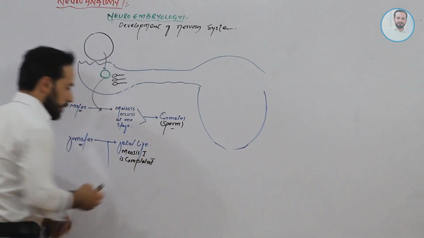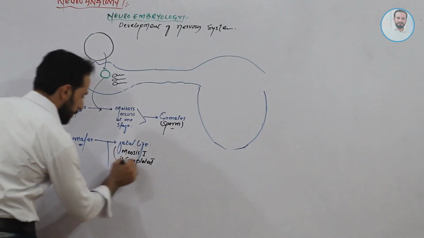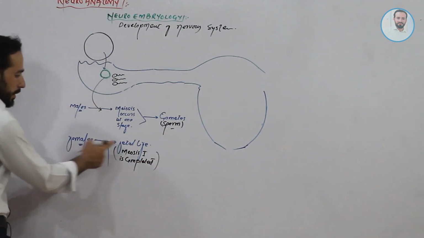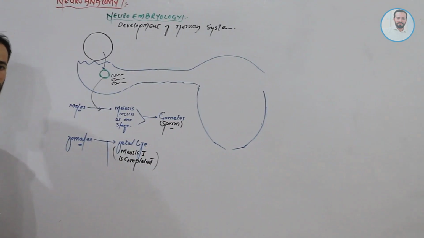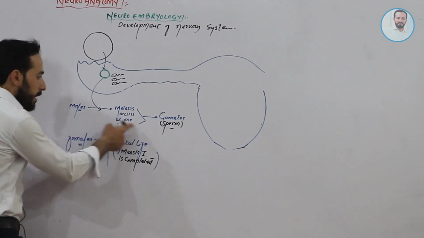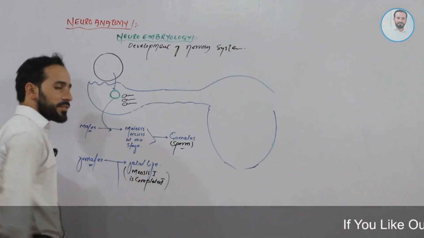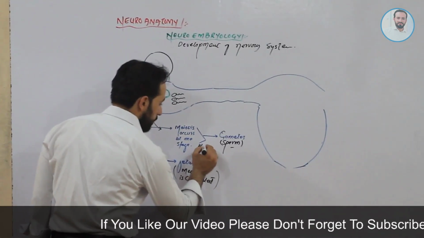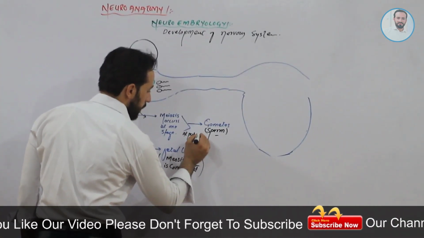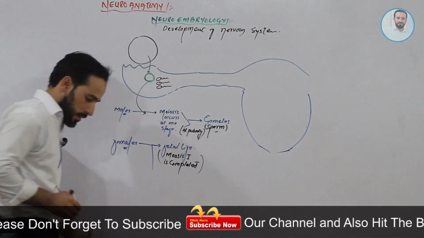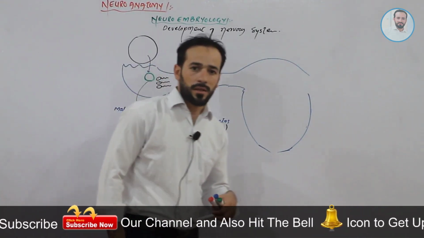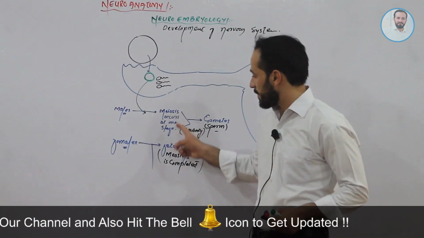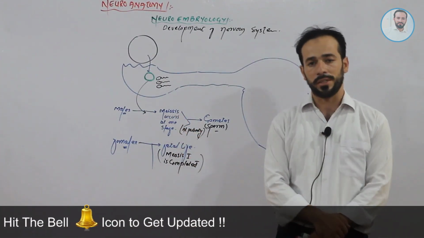Clear? Okay, it's very simple. And in males, both meiosis first and meiosis second occur at puberty.